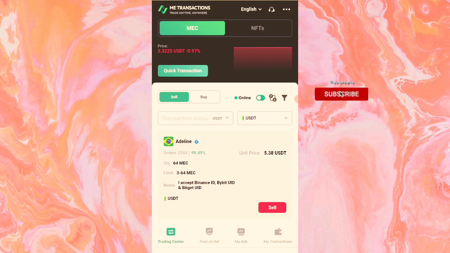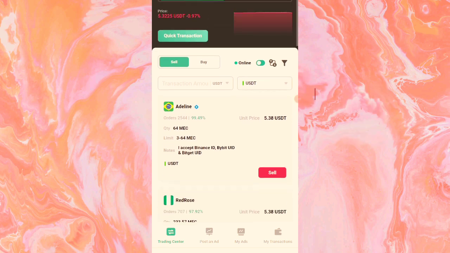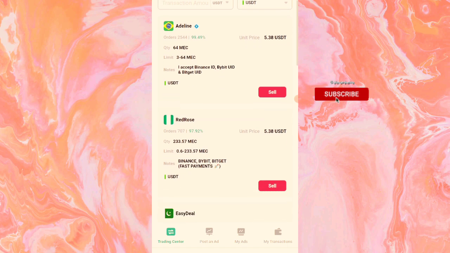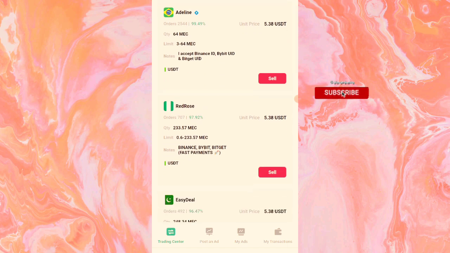If you do not complete your MEC ID, you will not be able to sell, and you will not be able to buy. So that's the basic truth. So those that have not completed, you have to make sure you go and complete so that you'll be able to sell and buy. So this is where to sell. So if I want to sell for this person now, this person is buying for $5.38 too.